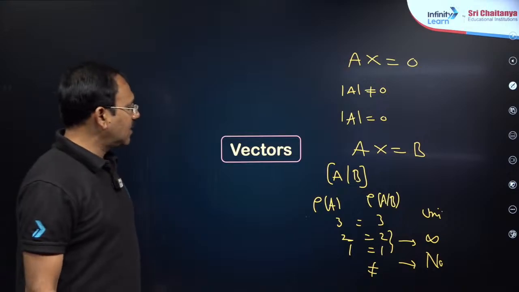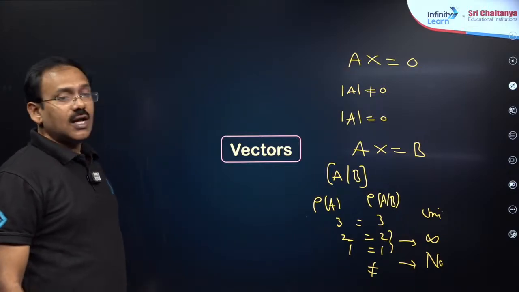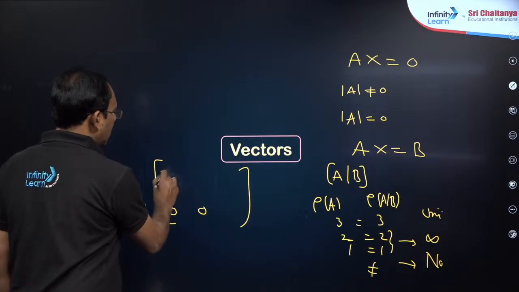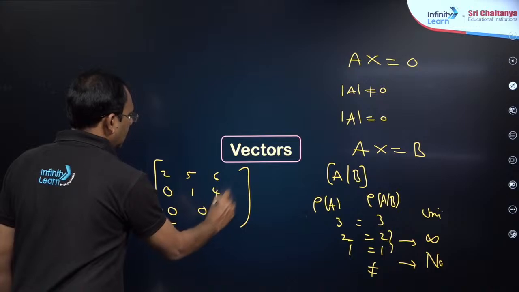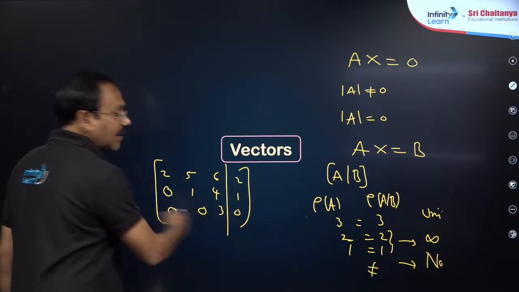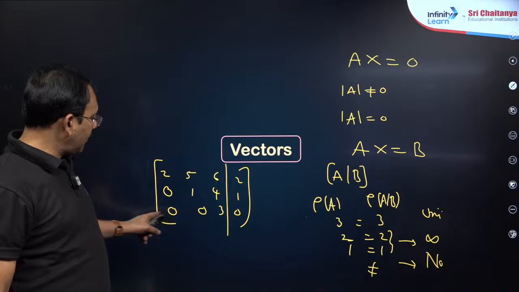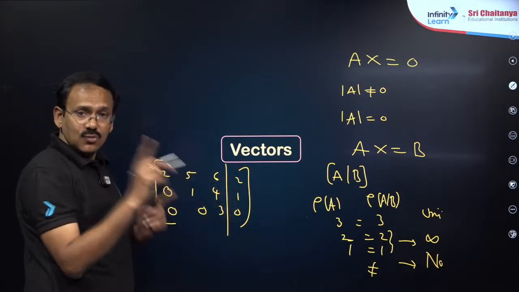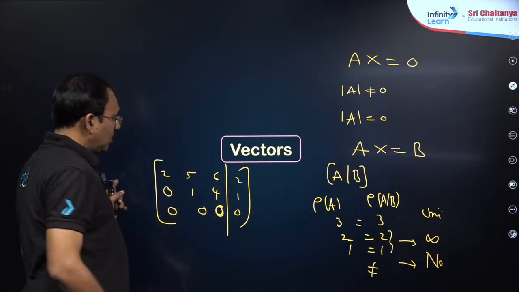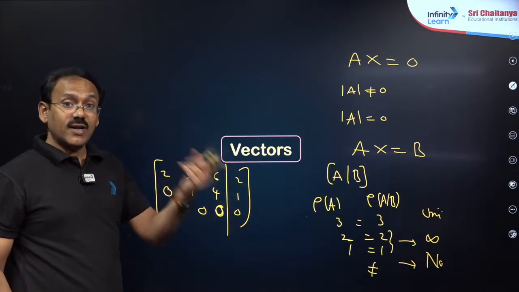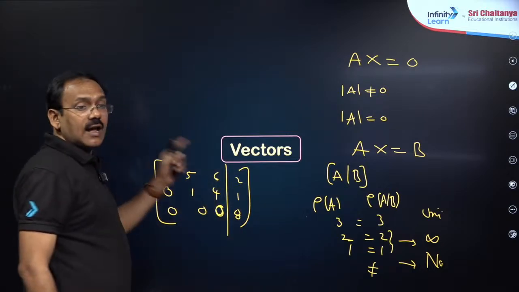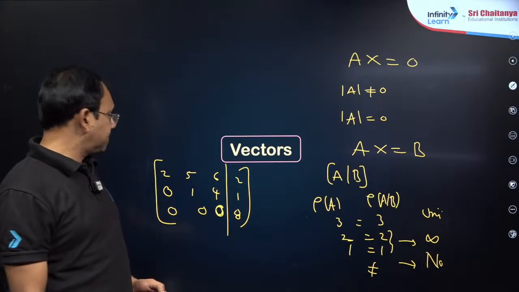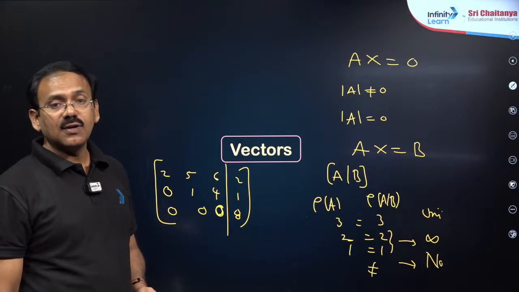Rank method: consider the augmented matrix, my dear friends, and convert the matrix into echelon form, where you try to maintain zeros below. Find rank of A by B. Rank of A means number of non-zero rows. For example, here rank of A is 3, rank of A by B is 3, unique solution. Suppose this is also 0, rank of A is 2, rank of A by B is 2, infinitely many solutions. Suppose this is 8, rank of A is 2, rank of A by B is 3, I can say no solution. Like this you can conclude the number of solutions.